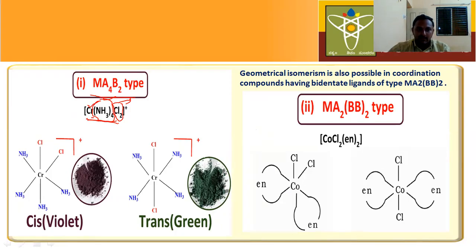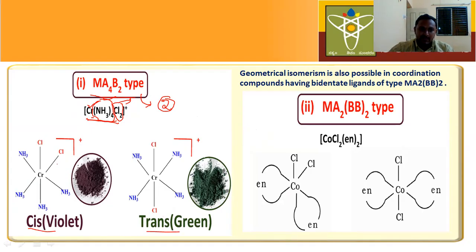From this type, how many isomers are possible? There are two isomers possible. One is cis, another one is trans.